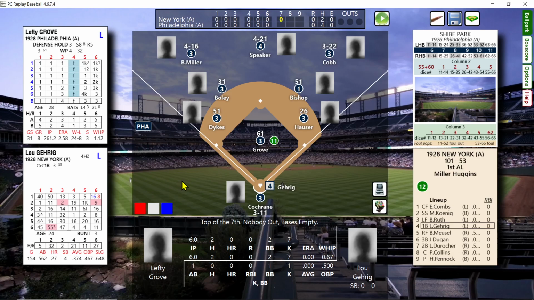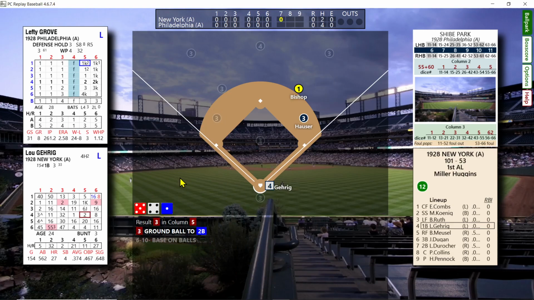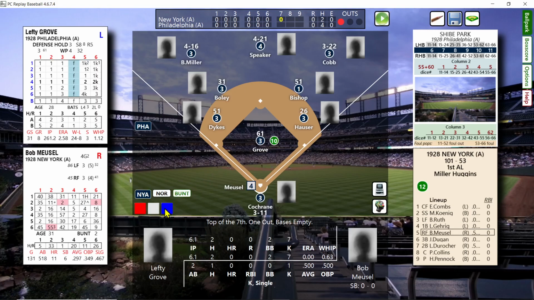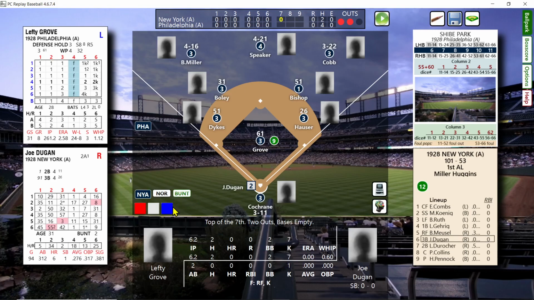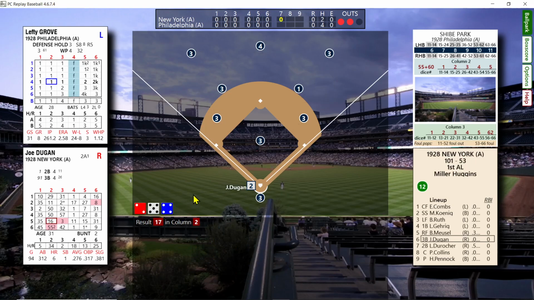Lefty Grove facing Lou Gehrig, and that's an out. That's a ground out. 1 out. And that brings up Bob Meusel, and he is going to also line out. You need a 34 in column 3 for a double. He got a 32. So Joe Dugan will bat. And a 17 in column 2 is a strikeout.